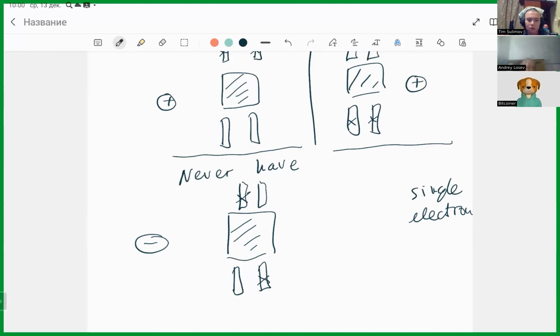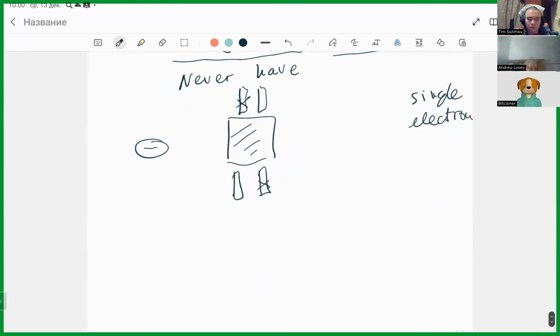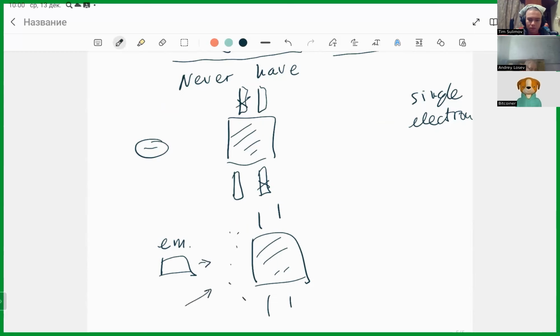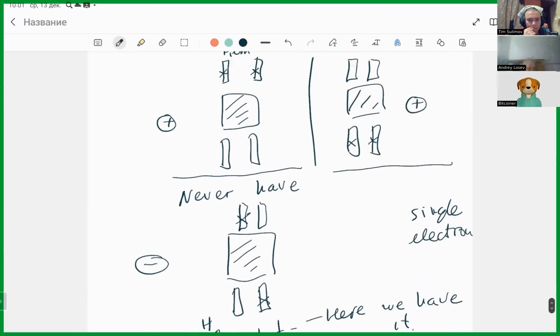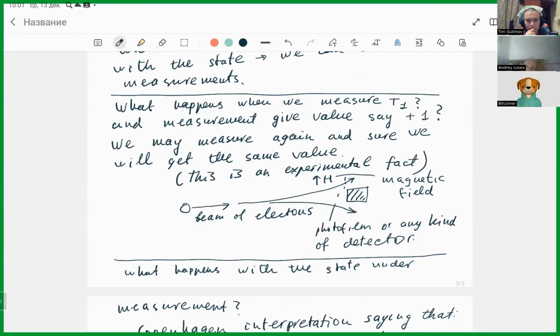Yes, so I agree. So you say that here we have an emitter, here we have a wall, here we have these things. So the electron somehow goes here, and here we have the magnetic field. So in some sense, the electron goes. You are right. We cannot write a classical trajectory before the electron starts interacting with the detector. So here, no classical trajectory. When it hits, here we have it. So thank you. This picture was what one would expect.